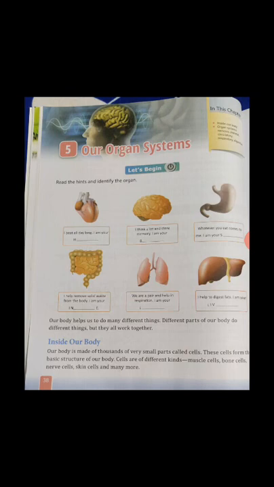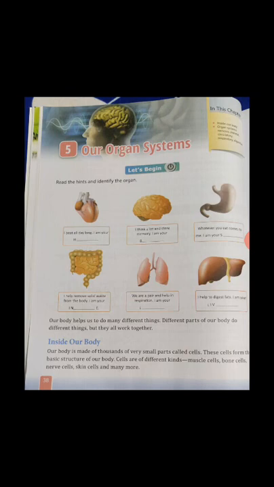Now listen carefully and try to understand. Our body helps us to do many different things. As we all know, our body does all the things. Different parts of our body do different things, but they all work together. Our body does many kinds of work, so many movements and so many activities, but it is done by all the organs together. It is not possible to do with only one organ. It is worked together.